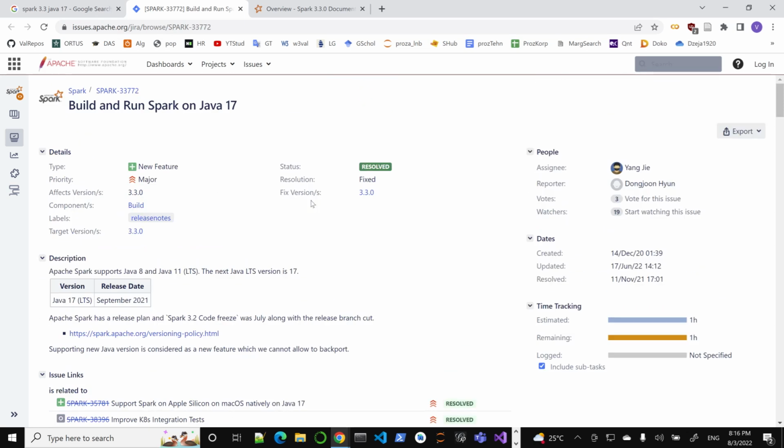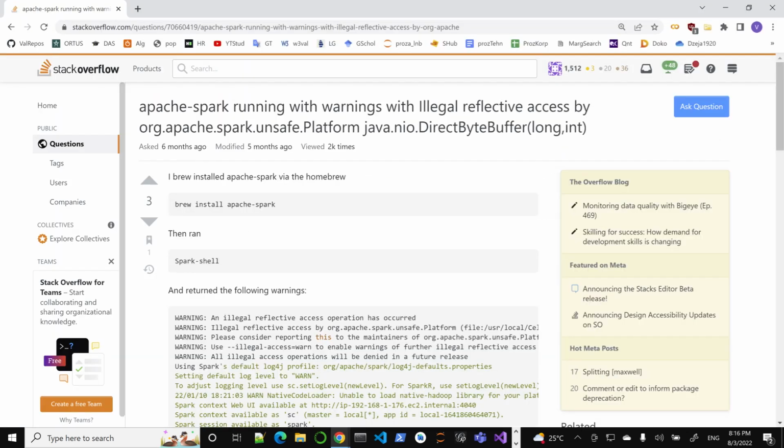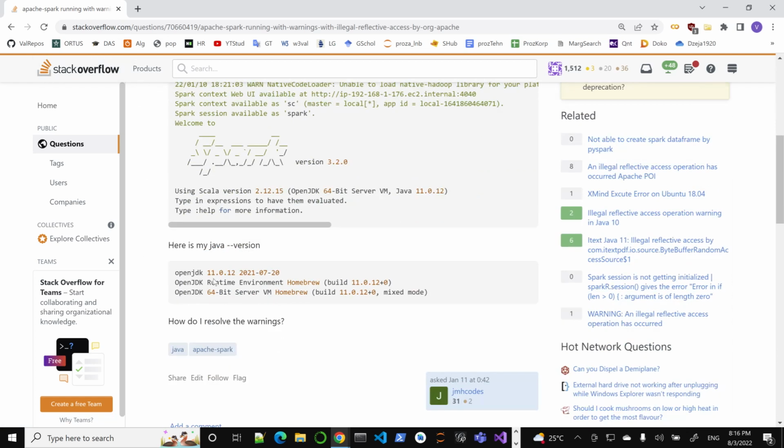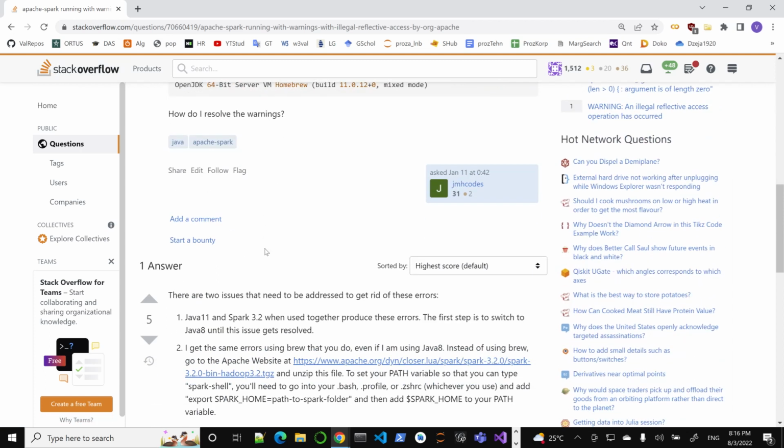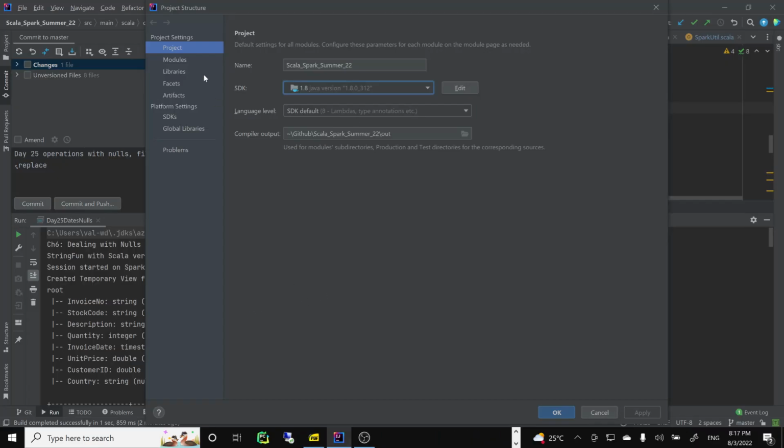You should be running 8, 11, and 17. So Spark 3.3 runs on 8, 11, and technically also 17 should be supported at some point, but 8 and 11 are supported officially. So it works fine on 11. We've been using it for now. But I checked on Stack Overflow, and 11 actually gave some problems. So again, this is Spark 3.2, but apparently this has not been fixed. So in 3.3, this warning is a pretty harmless warning, something to do with cache and reflection.